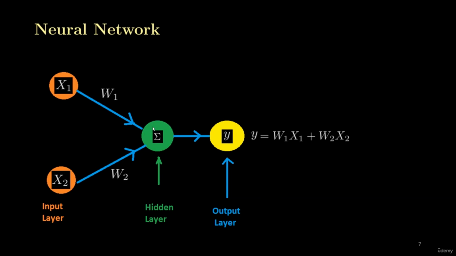So the important perceptrons are present at the hidden layer, that are the perceptrons which do processing on the data. The neurons present at the input are only responsible for supplying data to the neurons or perceptrons which are present at the hidden layer. Most of the processing of the data is performed at the hidden layer, and after processing, the hidden layer provides output to the output neurons. So this is the simplest neural network for two reasons. The first reason is that we have only one hidden layer, and the second reason is that we have only one perceptron in the hidden layer.